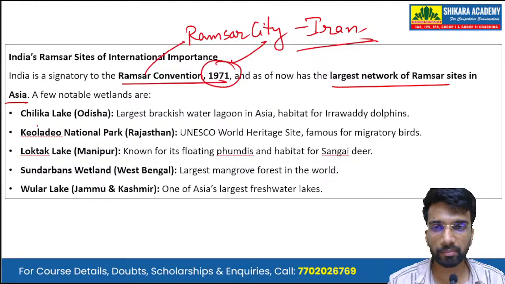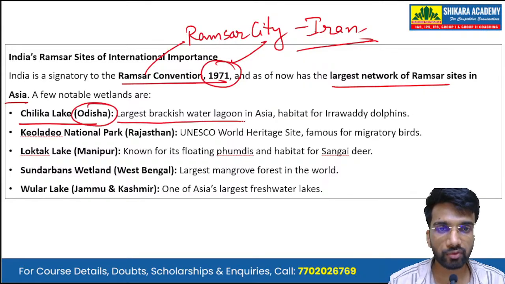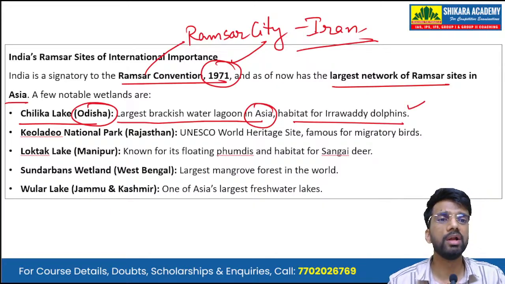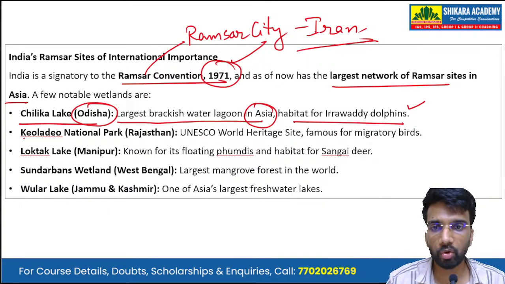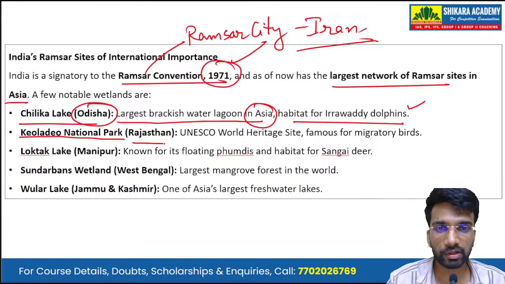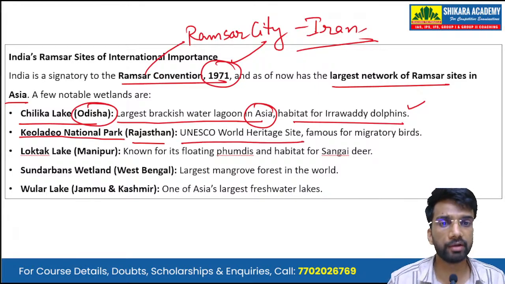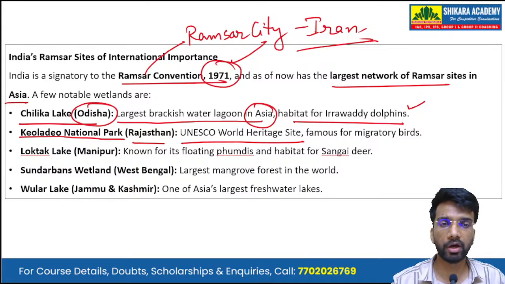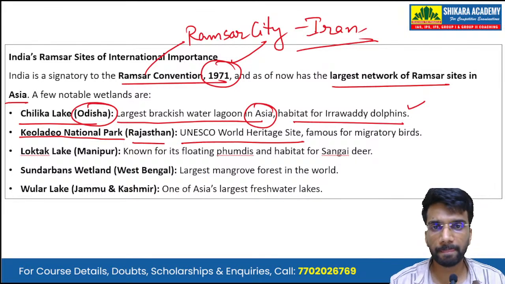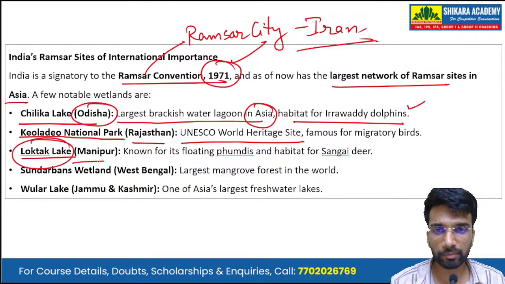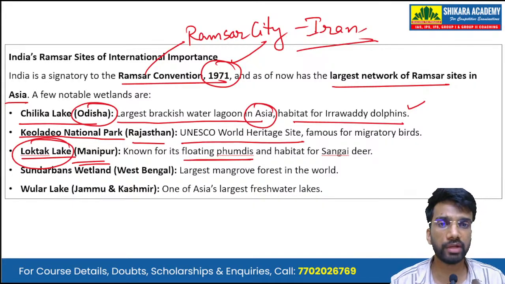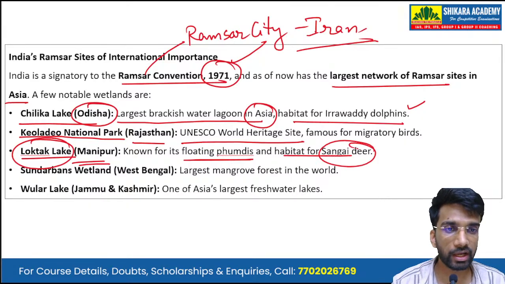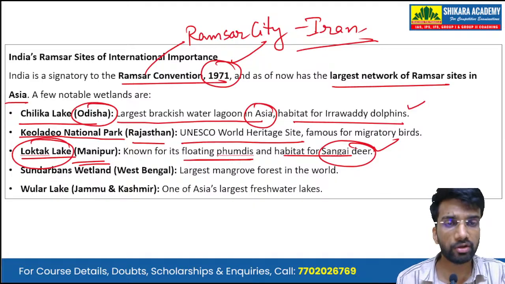A few notable examples are Chilika Lake, Odisha, which is the largest brackish water lagoon in Asia and a habitat for the Irrawaddy dolphins. Then we have Keoladeo National Park in Rajasthan, which is also a UNESCO Natural World Heritage Site and a famous nesting site for migratory birds along the Central Asian Flyway. Then there is Loktak Lake in Manipur, known for its floating vegetation, the phumdis, and is a habitat for the Sangai deer, the state animal of Manipur.